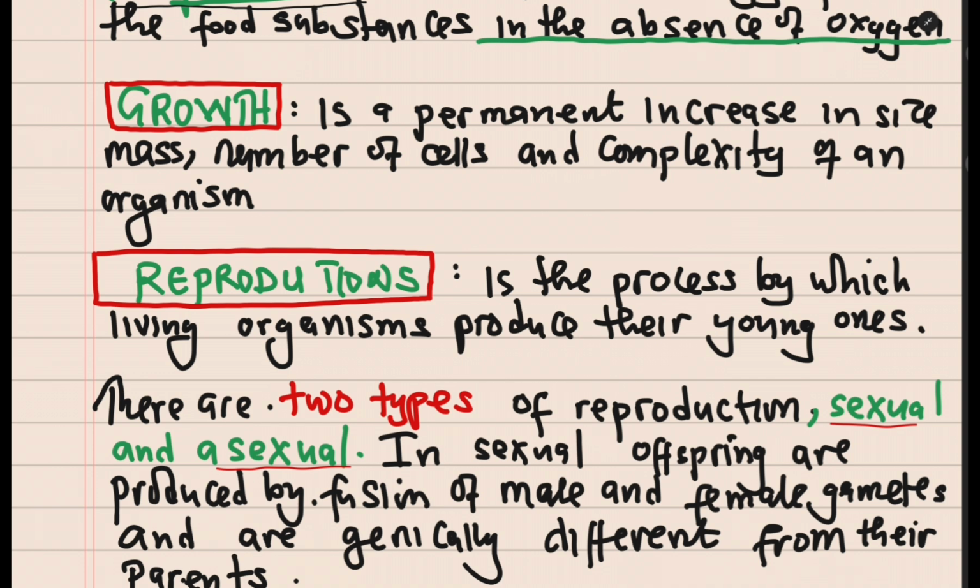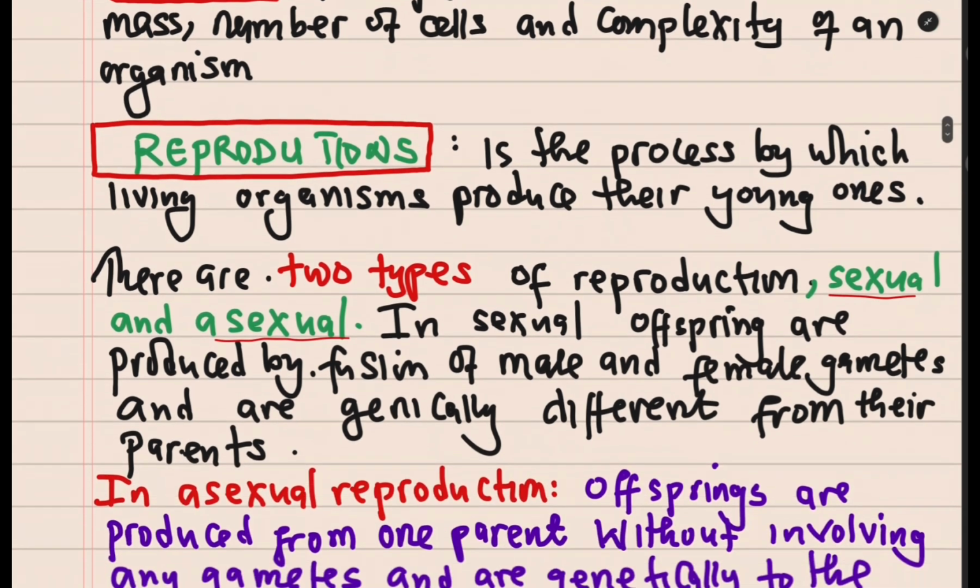In this case, there are two types of reproduction. We have one, sexual reproduction, and asexual reproduction. In sexual reproduction, offspring are produced by the fusion of male and female gametes and are genetically different from their parents. We are going to understand this one as we look at genetics. Okay? Different ways in which the cells divide.